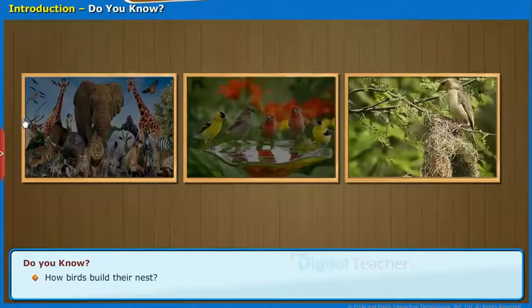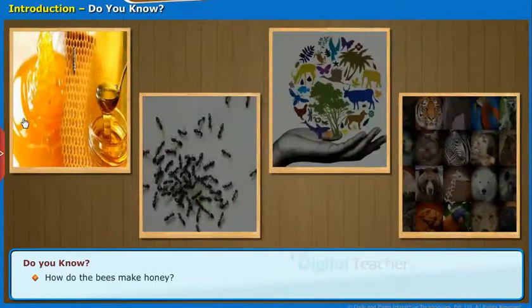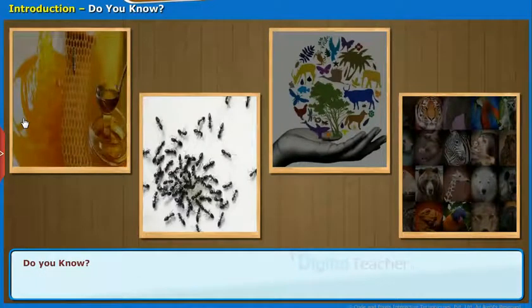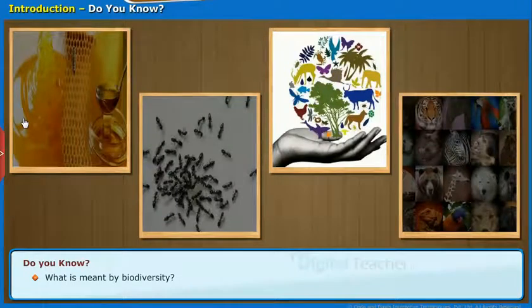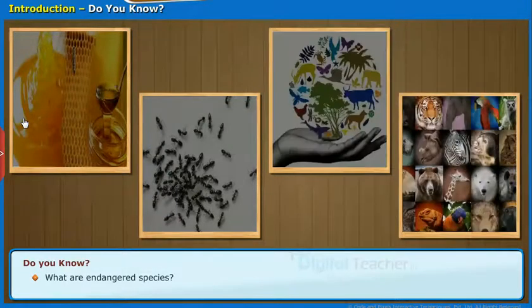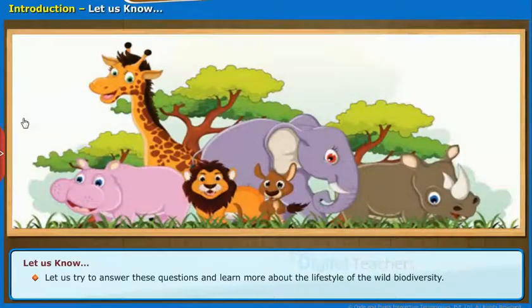How do birds build their nest? How do the bees make honey? Where do the ants live? What is meant by biodiversity? What are endangered species? Let us know. Let us try to answer these questions and learn more about the lifestyle of the wild biodiversity.